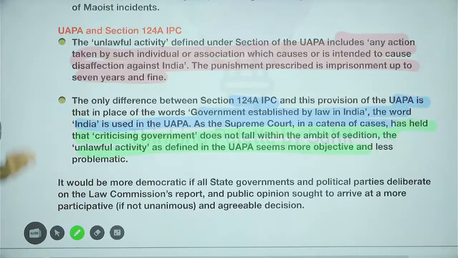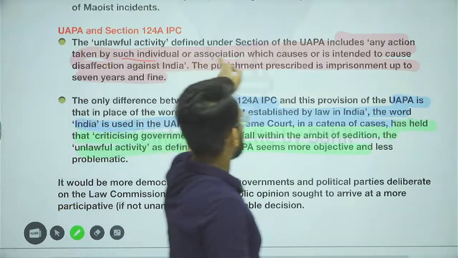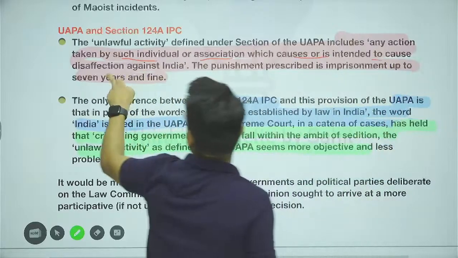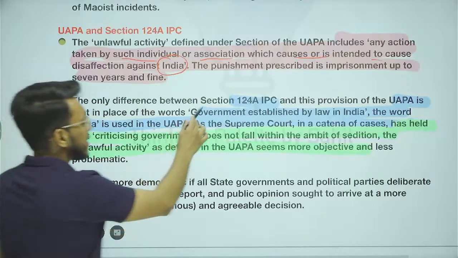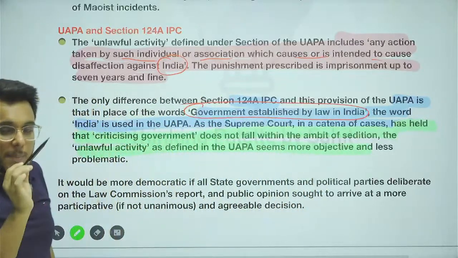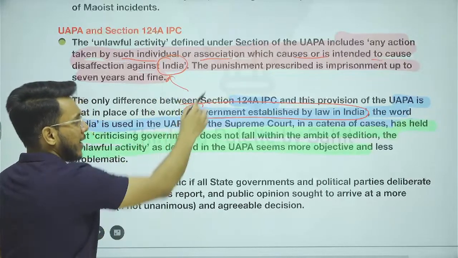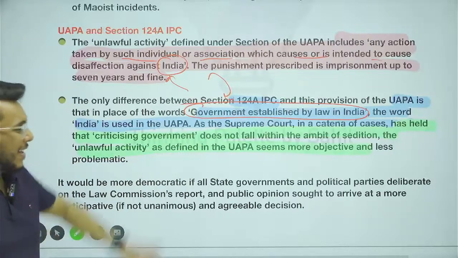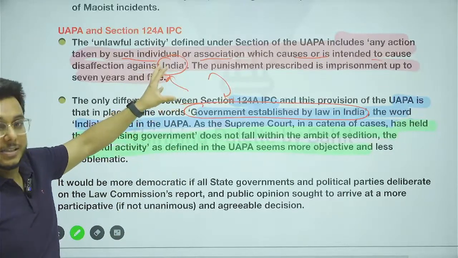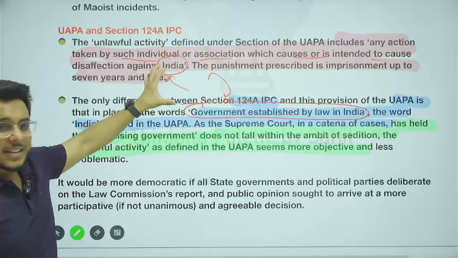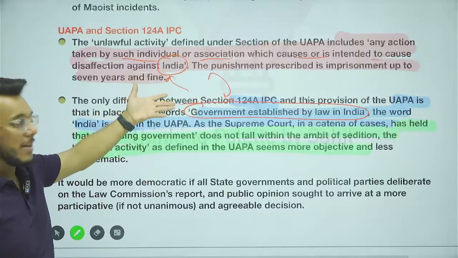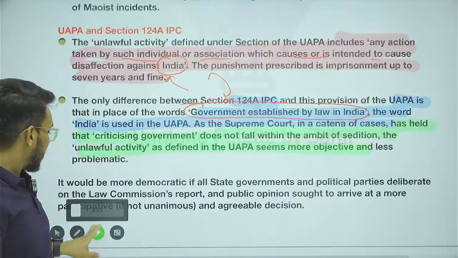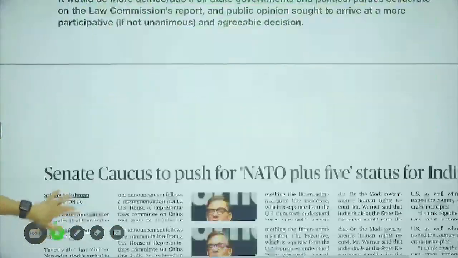Basically, the section of UAPA includes any action taken by an individual or association which causes or is intended to cause disaffection against India. Section 124A talks about disaffection against the government established by law in India. So UAPA uses the word India and section 124A uses the words government established by law in India. This is the difference between the UAPA and sedition. So the point is that one of the laws, even the UAPA, could actually be used and sedition might have been erased, but the Law Commission has not given that recommendation. That is all about this article.